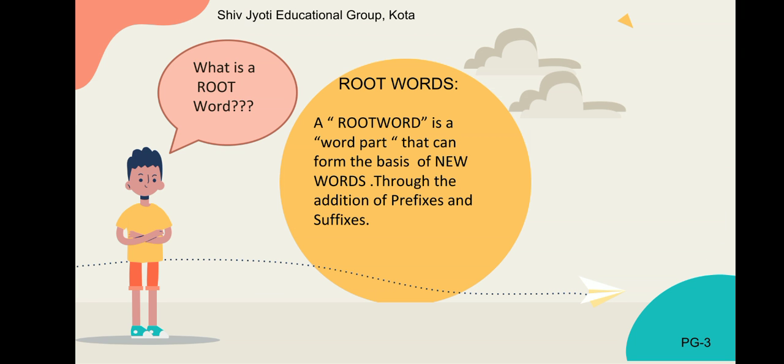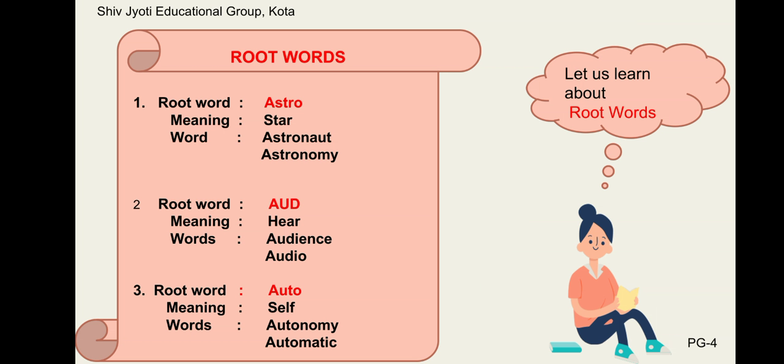What is a root word? A root word is a word part that can form the basis of new words through the addition of prefix and suffix. Let us understand some of the root words with the help of examples. The first root word is astro. Meaning of this root word is star. The words formed out of this root word are astronaut, astronomy.